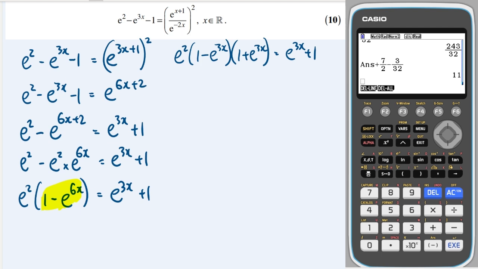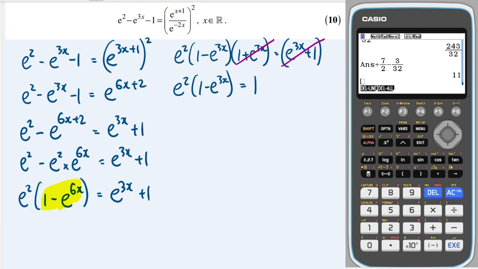Okay, great. And then what we could do is we could divide through by 1 plus e to the 3x. And that's perfectly fine to do because that can never be 0, because 1's obviously positive and e to the 3x is also positive. So that will give us this is equal to 1.